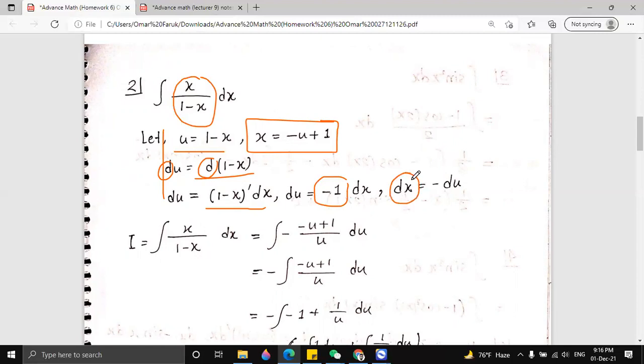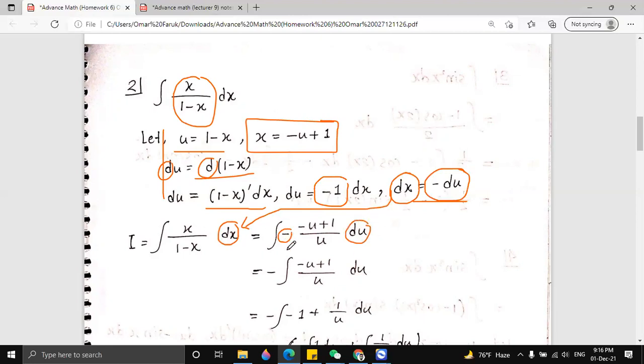So we keep dx on the left side and everything else on the right side. So we get dx is equal to minus du. Now you have to return this value to here. So in here, for dx, we write down minus du. So here is minus and here is du.